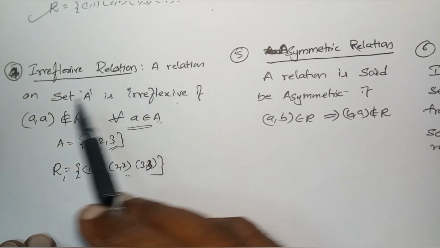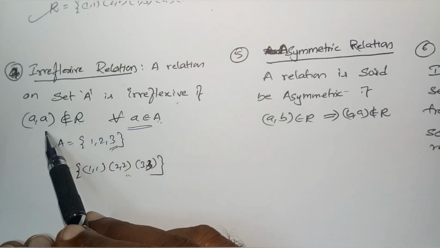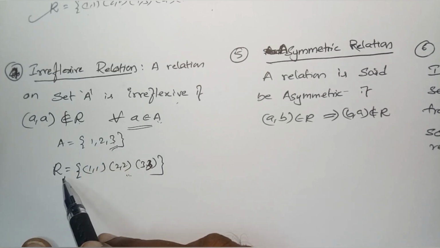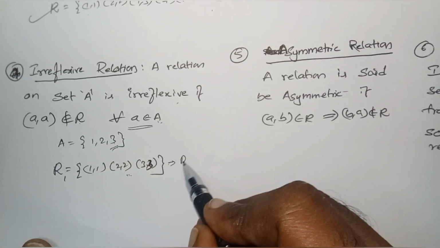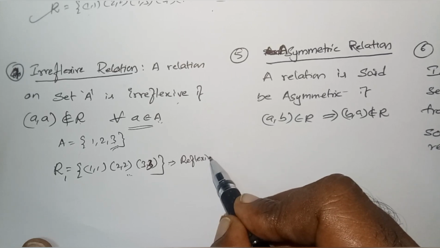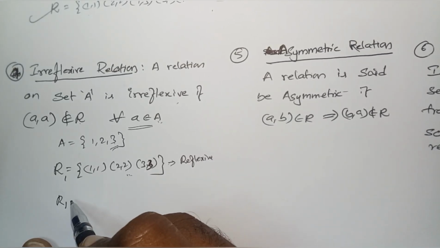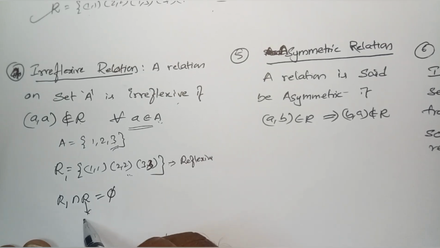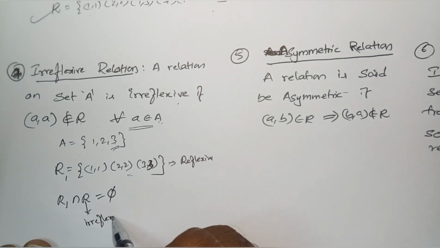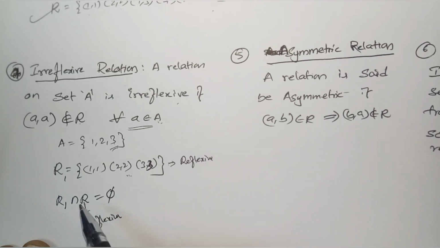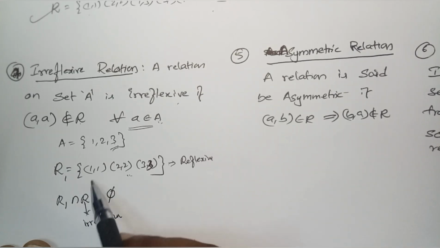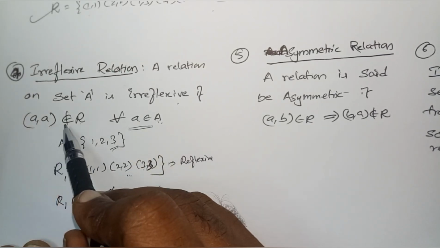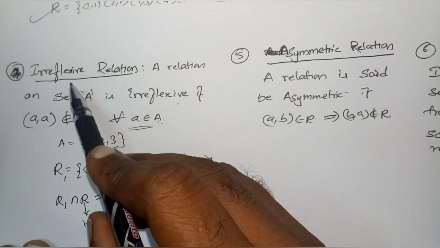Irreflexive relation. A relation on set A is irreflexive if (a,a) does not belong to R, for each a belongs to A. Suppose A is {1, 2, 3}. R1 is this reflexive, isn't it? This is reflexive. R1 intersection R is equal to phi, then this R is called irreflexive. Is it clear? So it should not contain (1,1), (2,2), (3,3). So for each a belongs to A, (a,a) does not belong to R, then it is said to be an irreflexive relation.